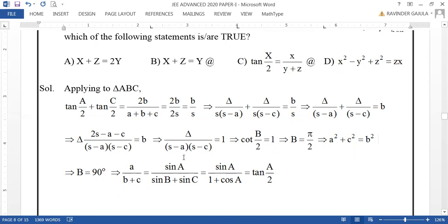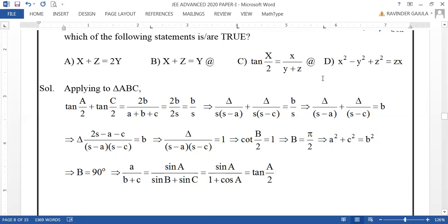Now let us find a by b plus c to verify whether this is true or false. So let us go for a by b plus c, where a is sin A, b plus c is sin B plus sin C, because 2R will be cancelled on both numerator and denominator. But what is sin B plus sin C? Because B is 90 degrees, sin B is 1, and sin C can be taken as cos A, because C equal to 90 minus A. So sin A by 1 plus cos A. This is 2 sin A by 2 cos A by 2 over 2 cos square A by 2. Simplifying this, you will have tan A by 2. Therefore, tan A by 2 equal to a by b plus c is also correct.